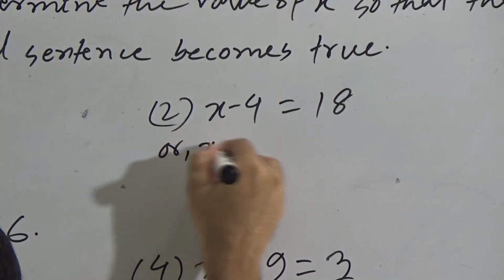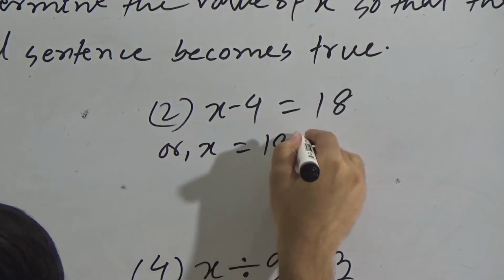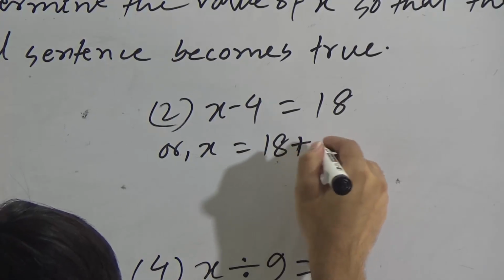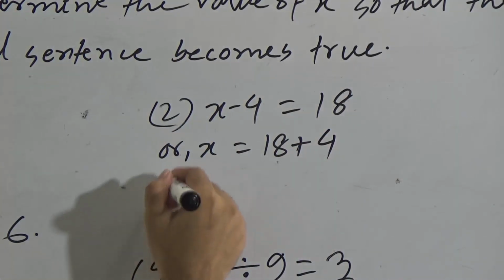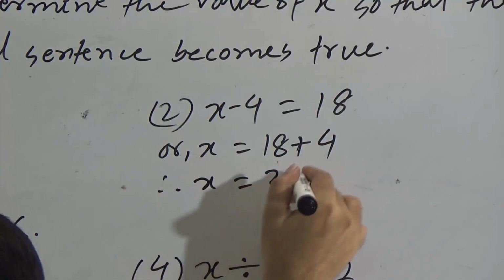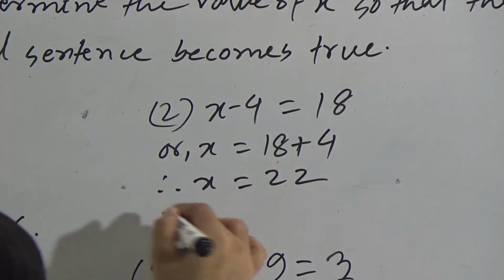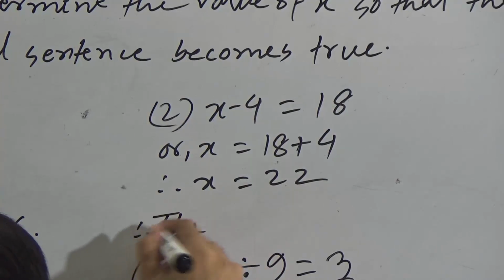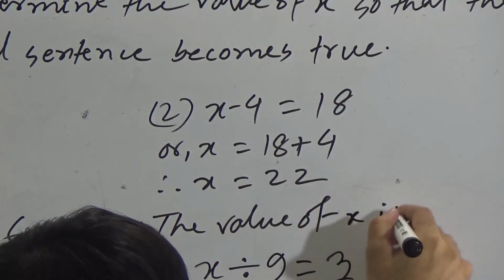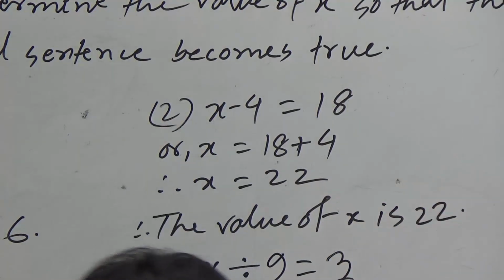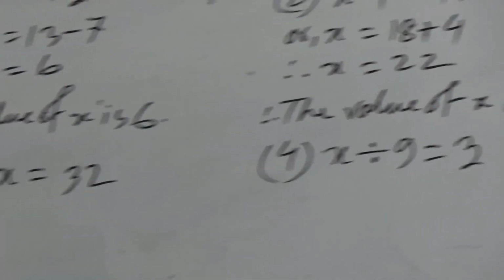Then the next question, x minus 4 equals 18. So we can write x equals 18. The opposite operation of subtraction is addition, so we have to add 4. Therefore, x equals 22. It means that the value of x is 22.